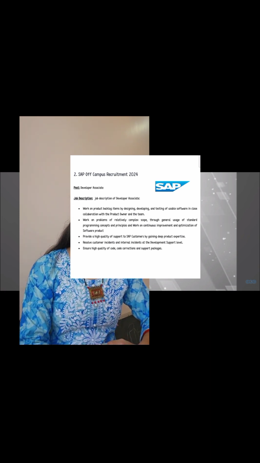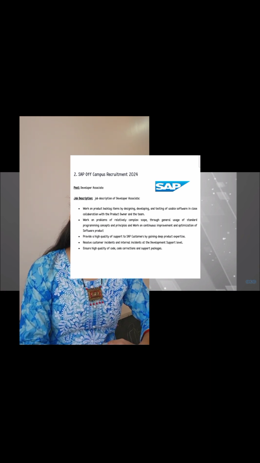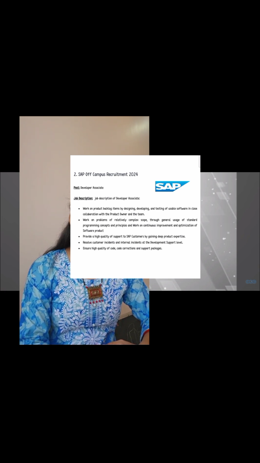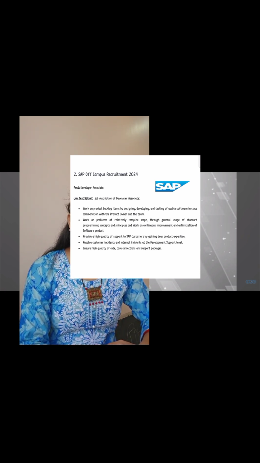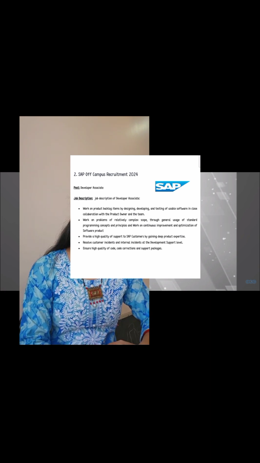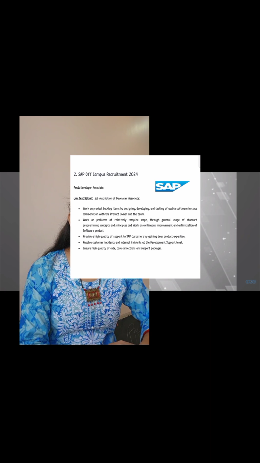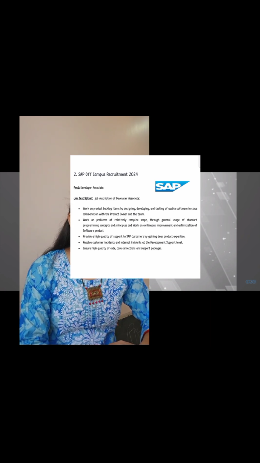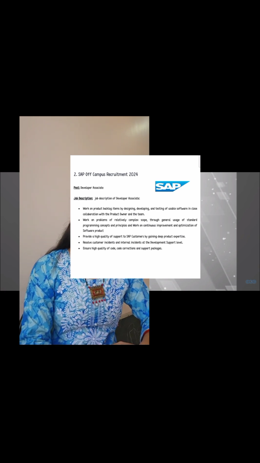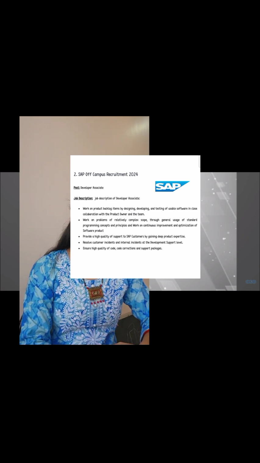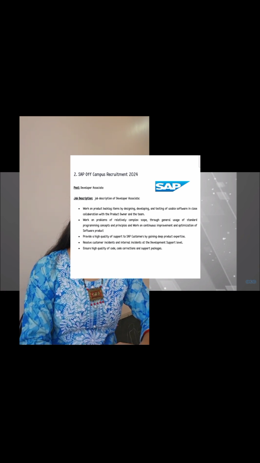Then work on problems of relatively complex scope through the general usage of standard programming concepts and principles, and work on continuous improvement and optimization of the software product. Then provide high quality support to the SaaS customers by gaining deep product expertise. Then resolve customer incidents and internal incidents at the development support level. Then ensure high quality of code corrections and support packages.